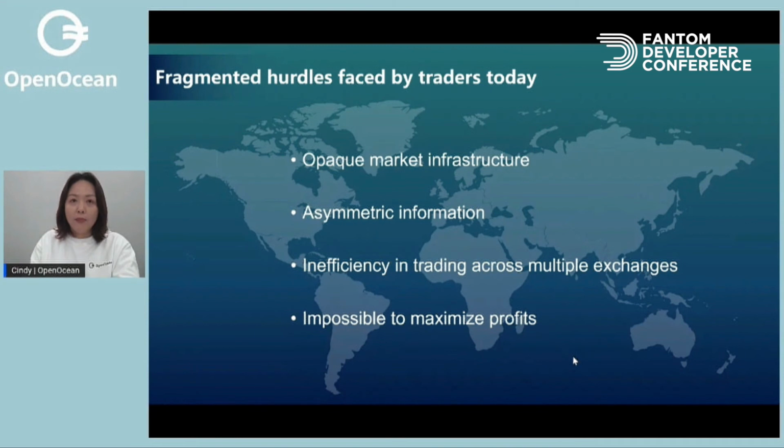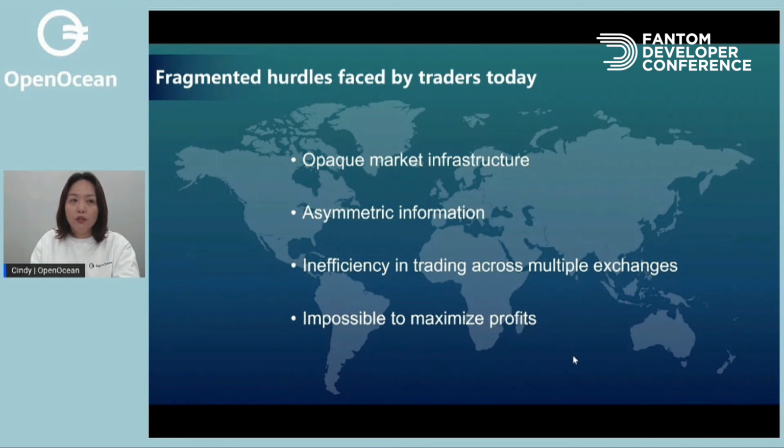It is very segmented, and it's very difficult to trade efficiently across various exchanges and to capture information at the same time. For example, the price information varies across different decentralized exchanges and different centralized exchanges. It's also very inefficient to trade across multiple exchanges.